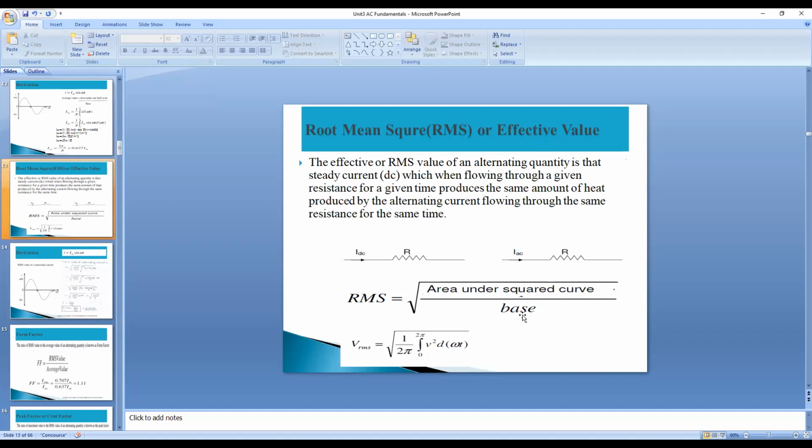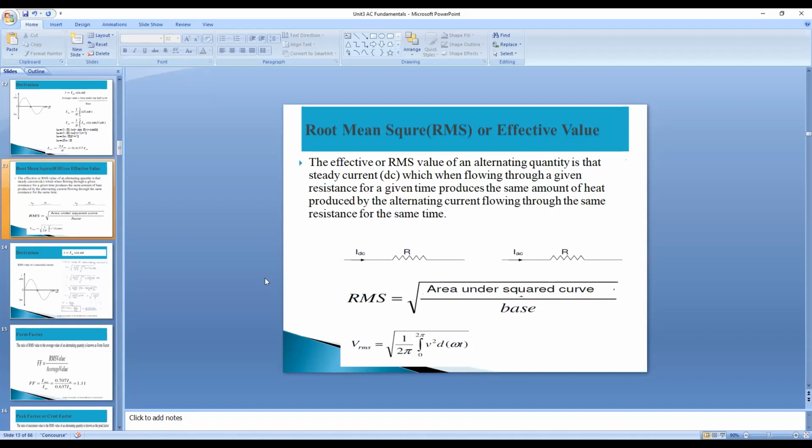Area under squared wave divided by base.